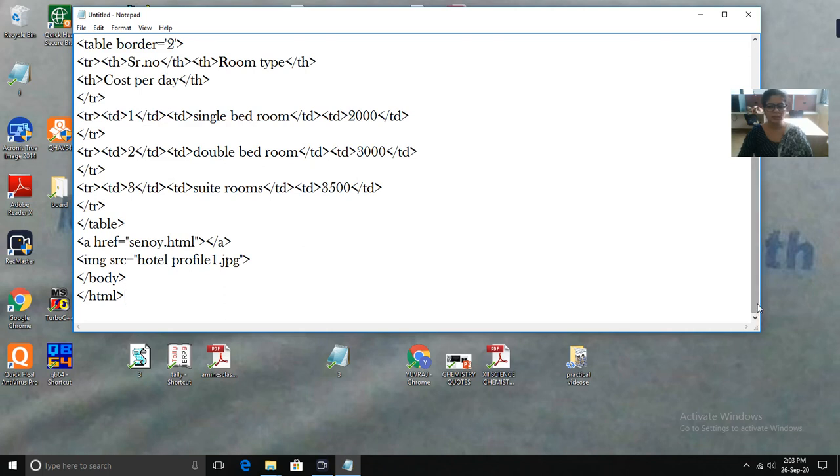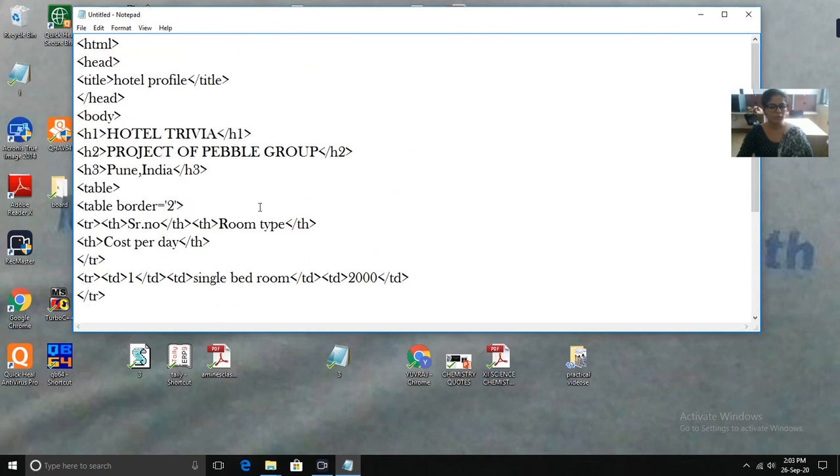So for example, this is the program that I have created. Now the next thing you have to do is, you can create a very simple thing, a folder on the desktop, then you can store all the files in that folder. So if you are making websites and all, it is very easy to first of all create a folder, then store all the files in the same folder. So I will show you.